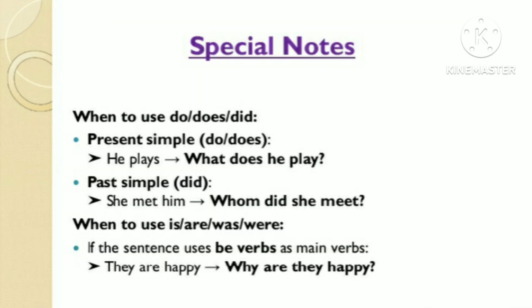Special notes for all of you. Remember when to use do, does, did and when to use is, are, was, were. Remember, for present simple sentences use do or does. For past simple use did. And if the sentence uses be verbs as the main verb, then you can use is, are, was or were.